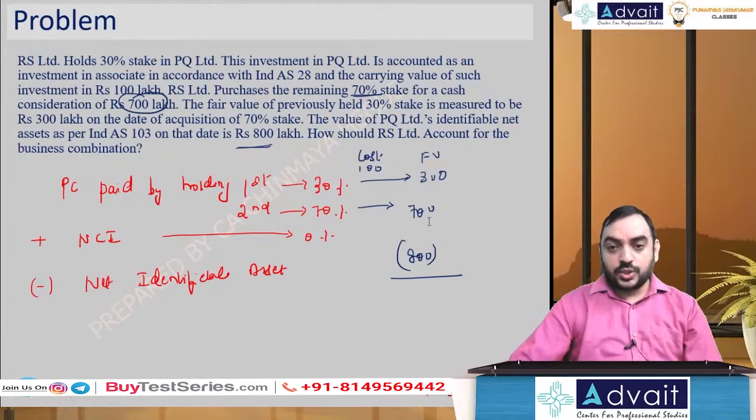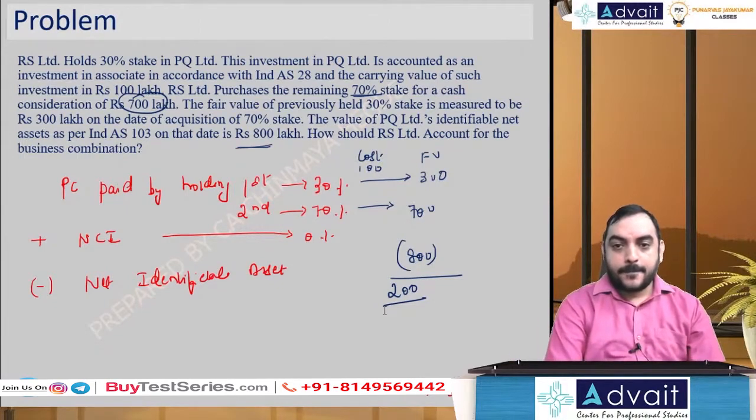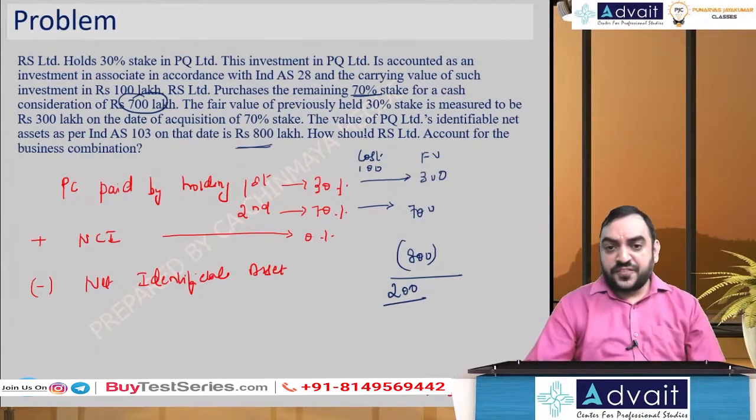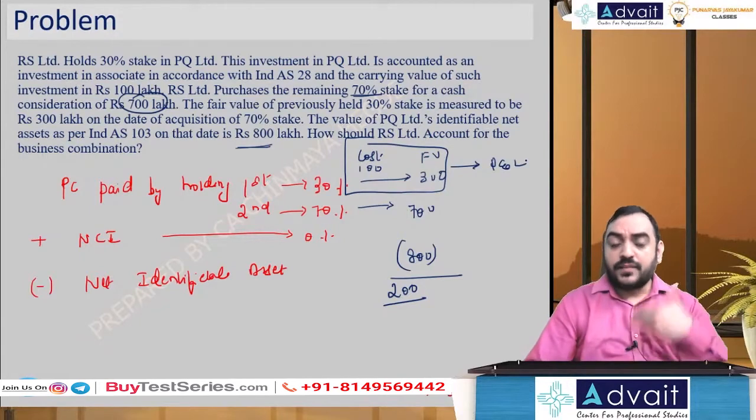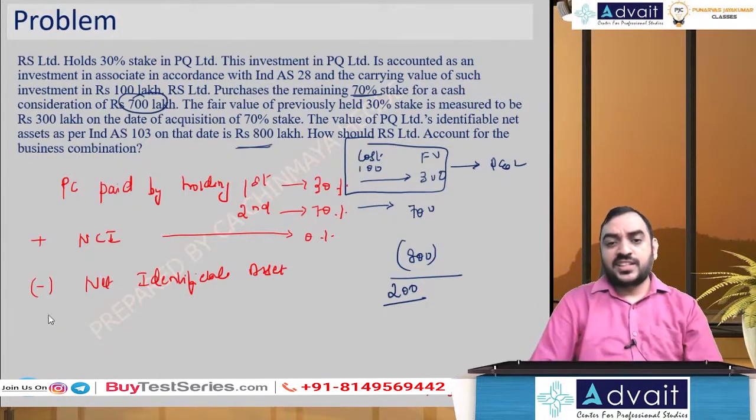So goodwill comes to 200. And this difference between cost and fair value should go to P&L. Okay, anyway, I'll pass the journal entry, you'll understand it. Let me pass the journal entry. Hope you've taken it down. I'll write the journal entry in the next slide.